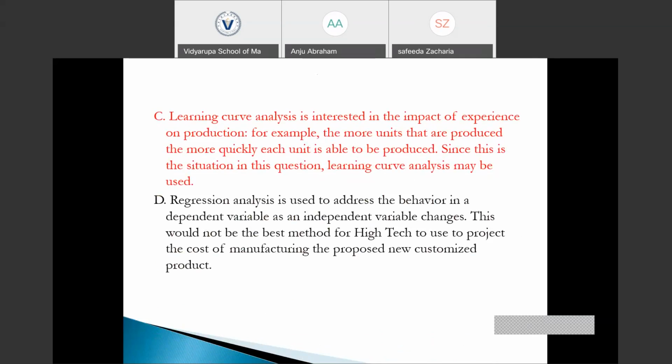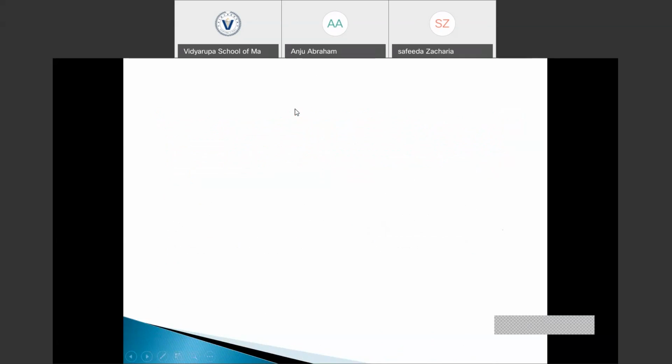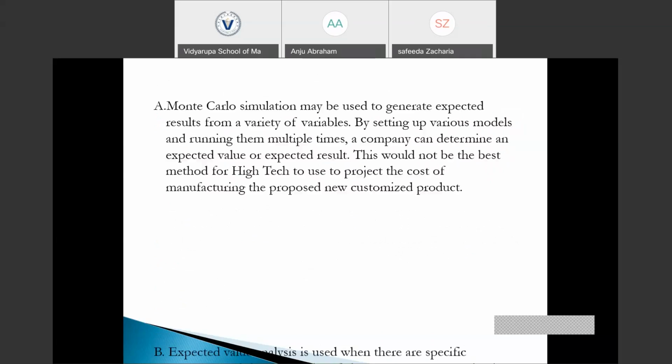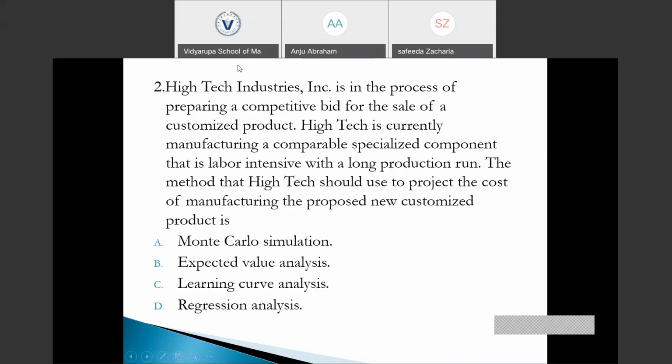The answer is option C. Let me just explain. Here, this high-tech industry is in the process of preparing a competitive bid. It is a labor-intensive industry with a long-run production, and the product is a customized product.